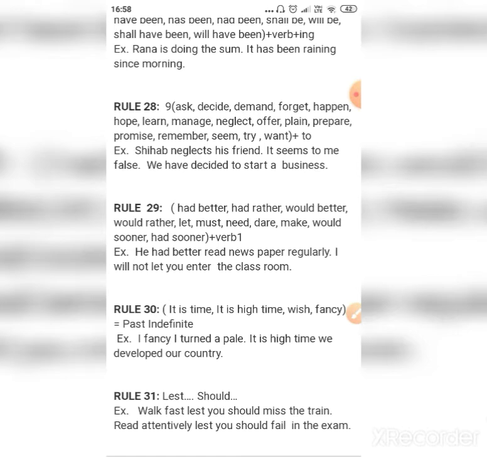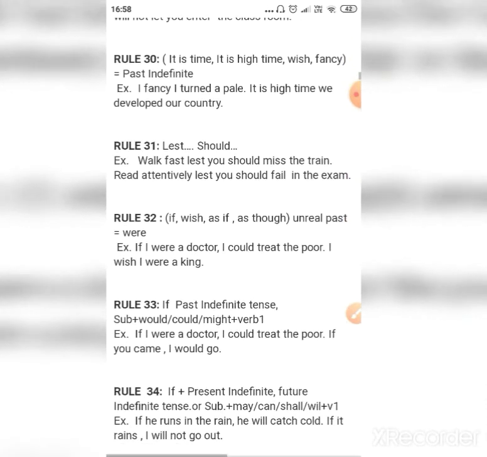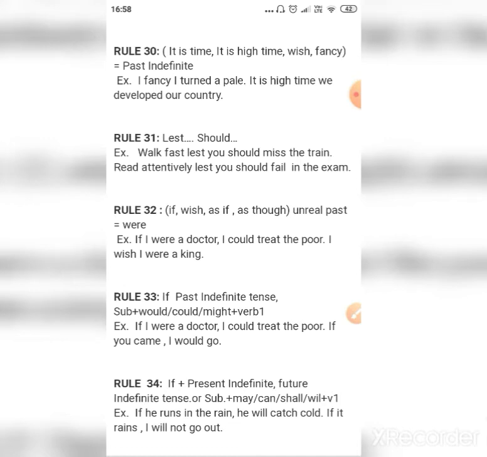So rule number 30 says it is time, it is high time. They are considered as present indefinite tense, and others are considered past indefinite tense. I fancy I turned pale. It is high time we develop our country. So rule number 31 says lest, should. Both of these words are used together. Walk fast lest you should miss the train. Read attentively lest you should fail in the exam.